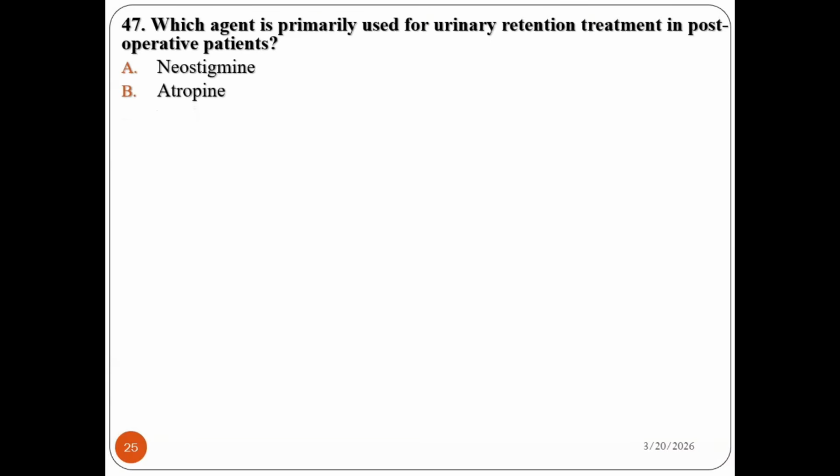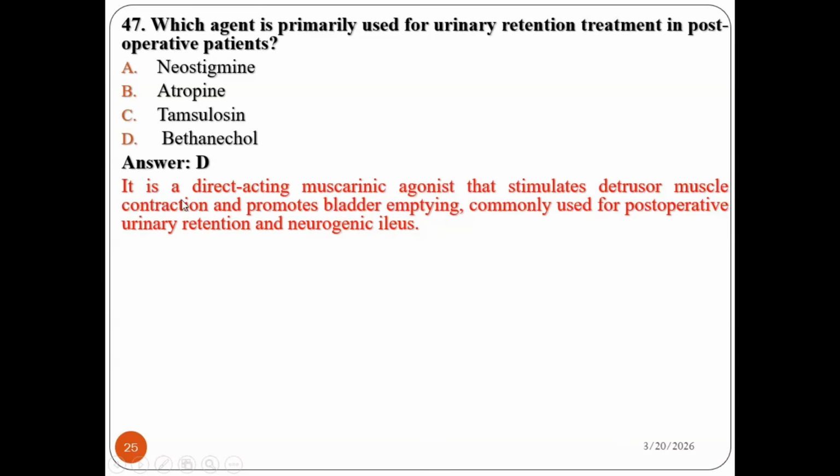Question number 47. Which agent is primarily used for urinary retention treatment in post-operative patients? Neostigmine, atropine, tamsulosin, and bethanechol. Yes, it is bethanechol, because it is a direct-acting muscarinic agonist that stimulates detrusor muscle contraction and promotes bladder emptying, commonly used for post-operative urinary retention and neurogenic bladder. So the answer is D.